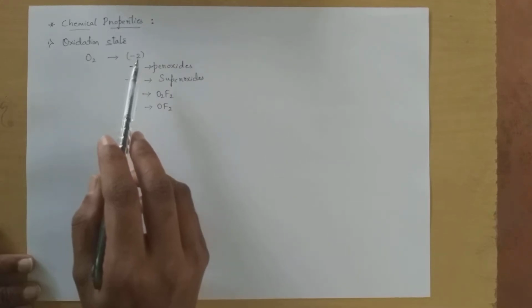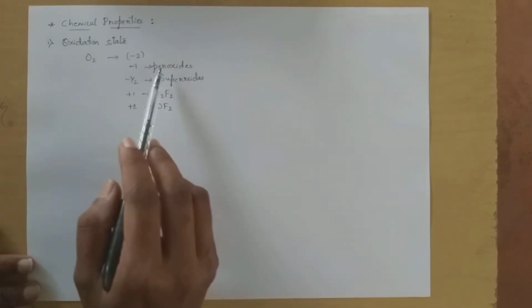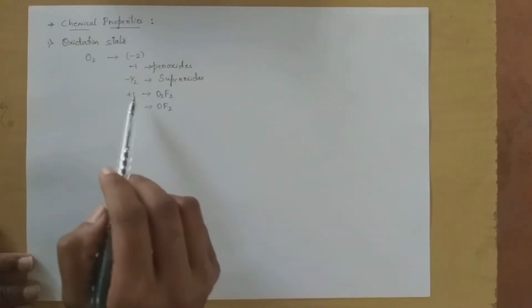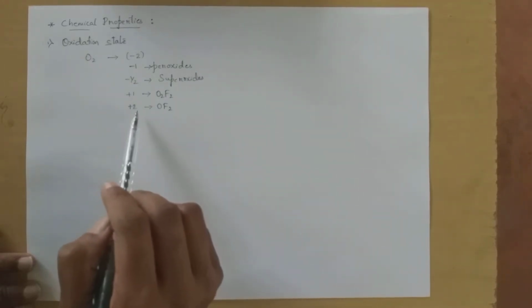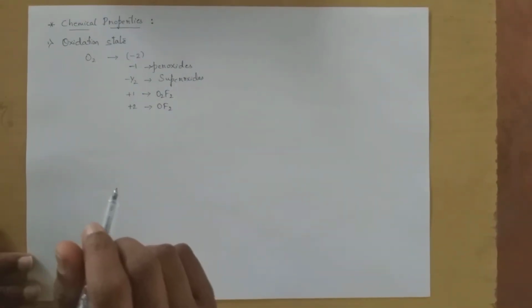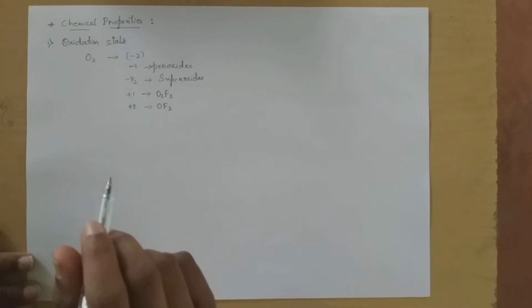So oxygen exhibits the general oxidation state -2, but in peroxides -1, superoxides -1/2, O2F2 +1, OF2 +2.